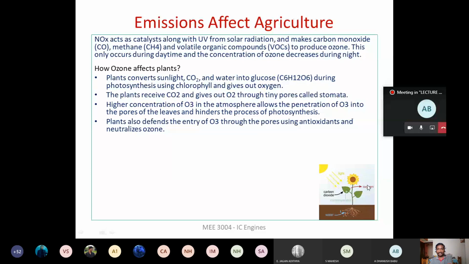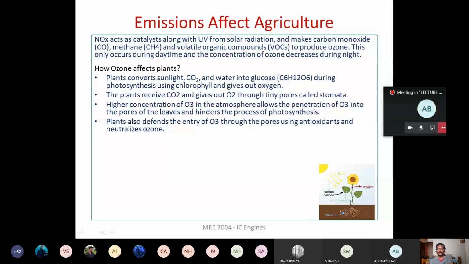So by nature, these agricultural plants defend themselves against ozone, right? The entry of ozone into the pores of the leaves is defended by the plants. These plants possess antioxidants, and these antioxidants neutralize the ozone. This is during the normal period. If the concentration of the ozone increases, and assume that the antioxidants present in the plant are comparatively less, then it cannot completely neutralize whatever ozone is entering into the pores of the leaves, right?